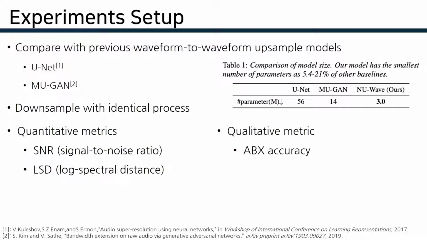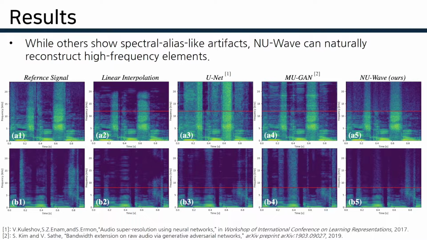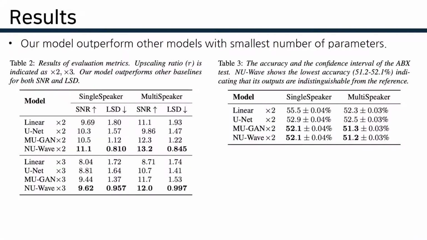Quality of the upsampled signal is measured by signal-to-noise ratio, log-spectral distance, and human-tested ABX accuracy. For the result, our model can naturally reconstruct high-frequency elements better than other models and without spectral-alias-like artifacts. Also, NU-Wave outperforms other models with the smallest number of parameters.